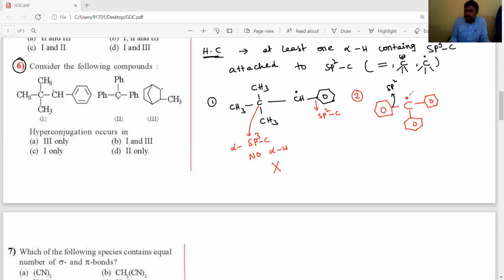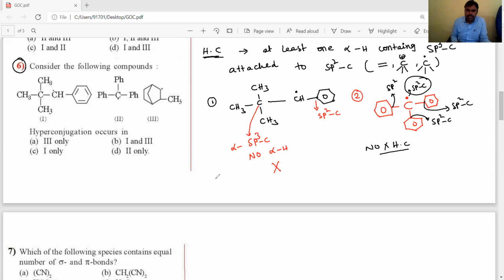An sp2 carbon attached to sp3 carbon is required, but in these benzene rings the carbon attached to the free radical is phenyl, and that phenyl carbon hybridization is sp2. That's why there are no hyperconjugation structures, no hyperconjugation.